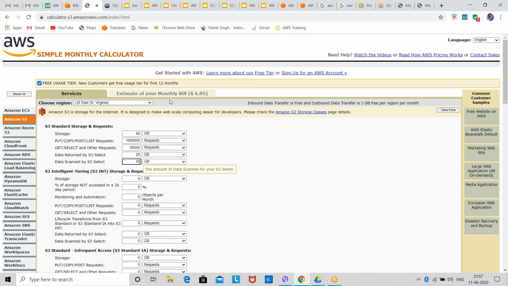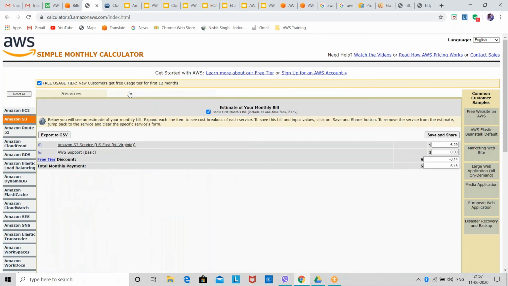So here you will see how much cost AWS will charge you, $6.15, and you can convert it into your own currency, whatever currency you have. So you can see how little AWS is charging you. AWS is not that costly.